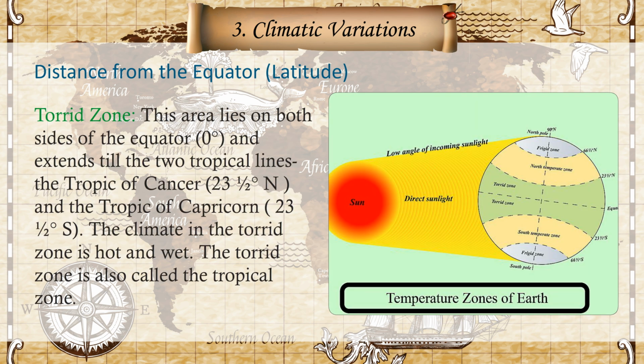Torrid zone: this area lies on both sides of the equator, 0 degrees, and extends till the two tropical lines, the Tropic of Cancer, 23.5 degrees N, and the Tropic of Capricorn, 23.5 degrees S. The climate in the torrid zone is hot and wet. The torrid zone is also called the tropical zone.